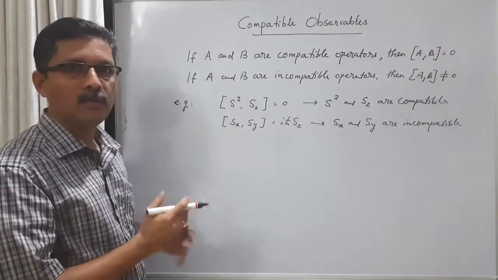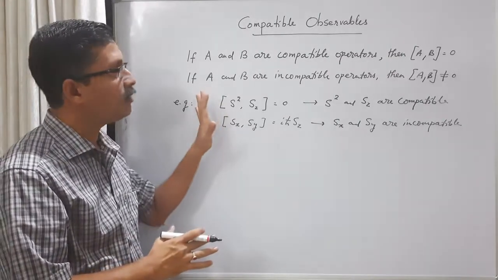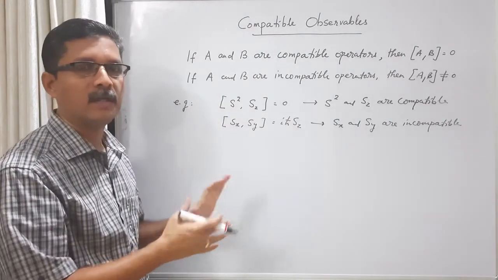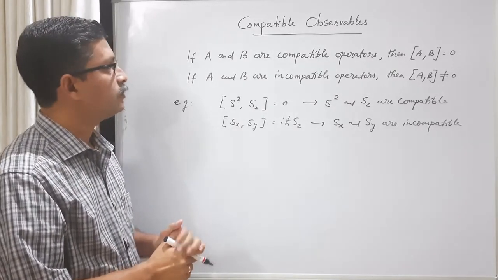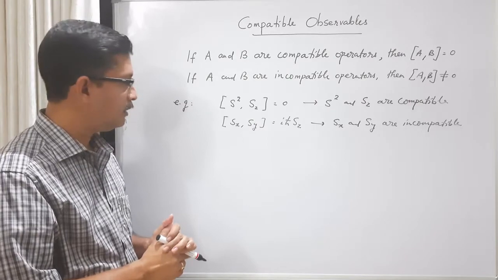Let us come back to compatible. So we will consider compatible operators first and explore their properties, and then we look at incompatible operators. So first let us consider compatible operators.